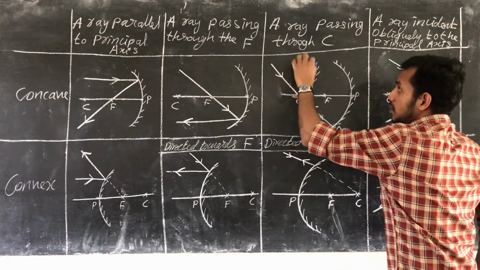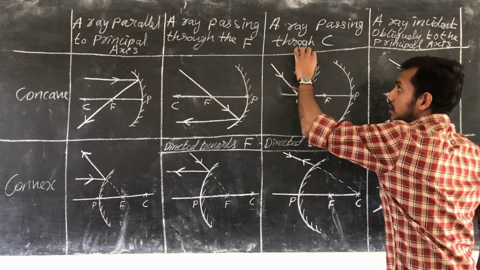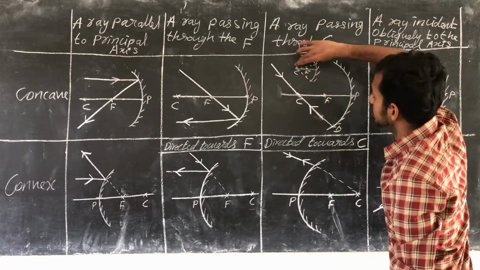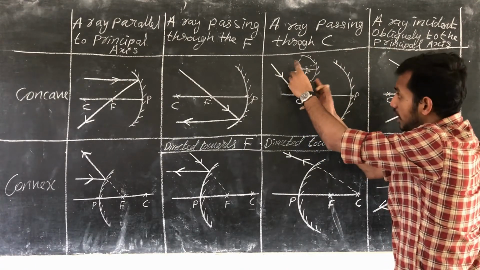Clear? Here the normal will be here, this is the normal at this point, and at this point the normal is here. All these normals pass through the center of curvature because that is a radius, which is perpendicular to the surface.